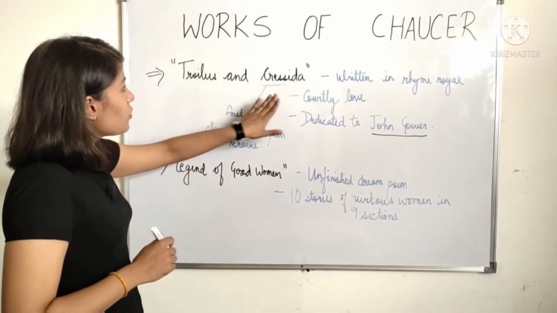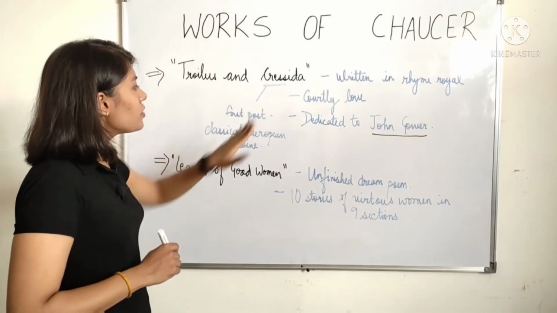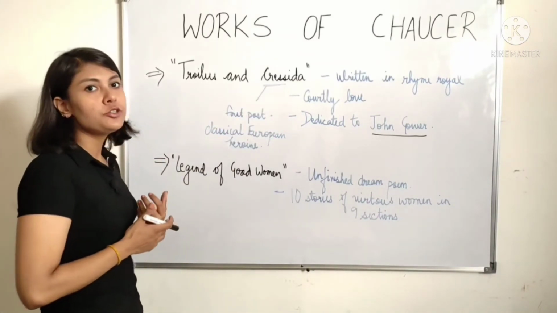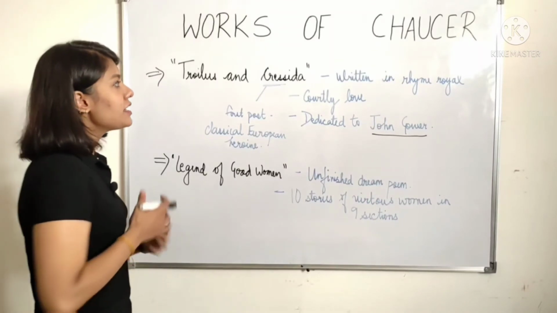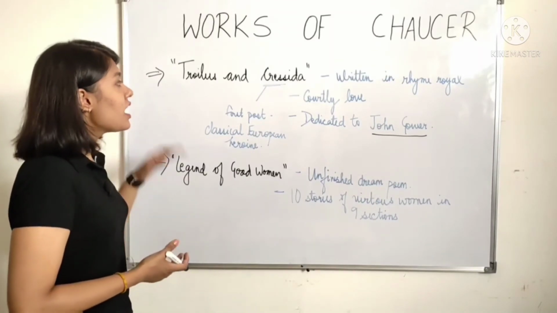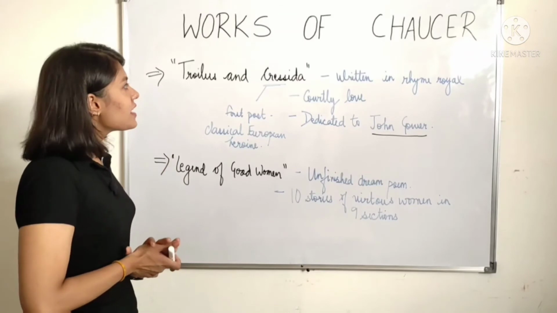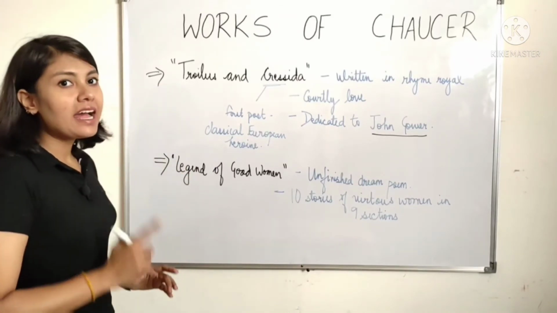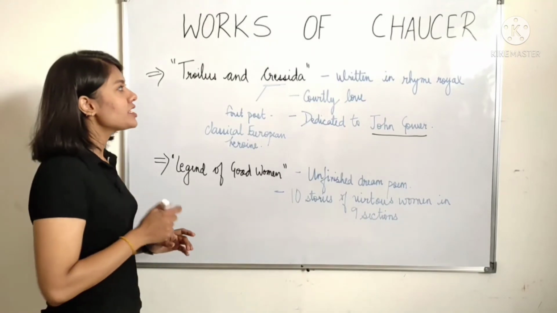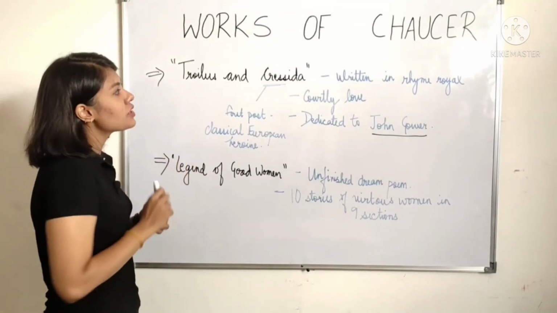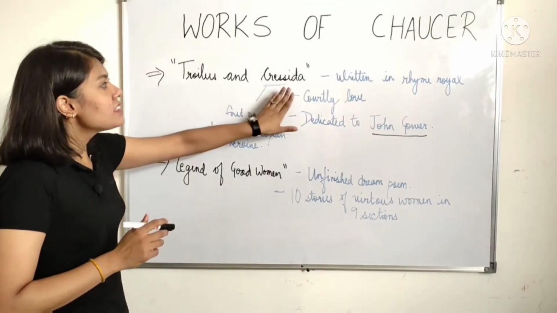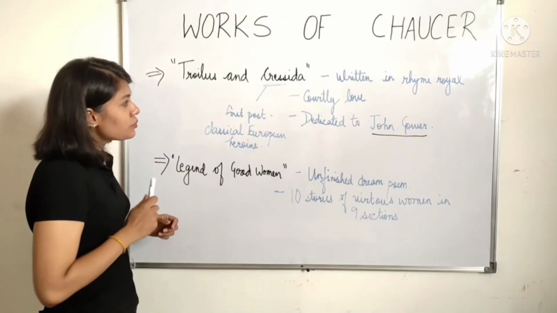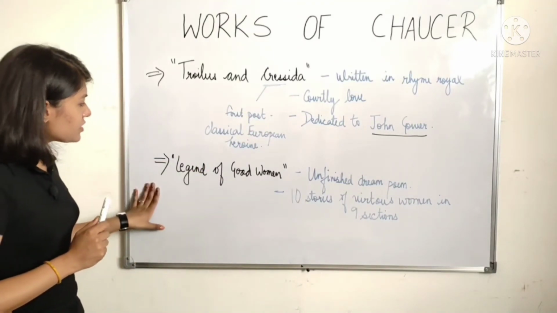Now, what you have to remember is that Cressida was the first post-classical European heroine that was created, and she was created by Chaucer. Another thing that is interesting is that this plot is actually taken from Homer, and another thing that is interesting is that Shakespeare also wrote a play with the same name. Now, let's move on to the next one.